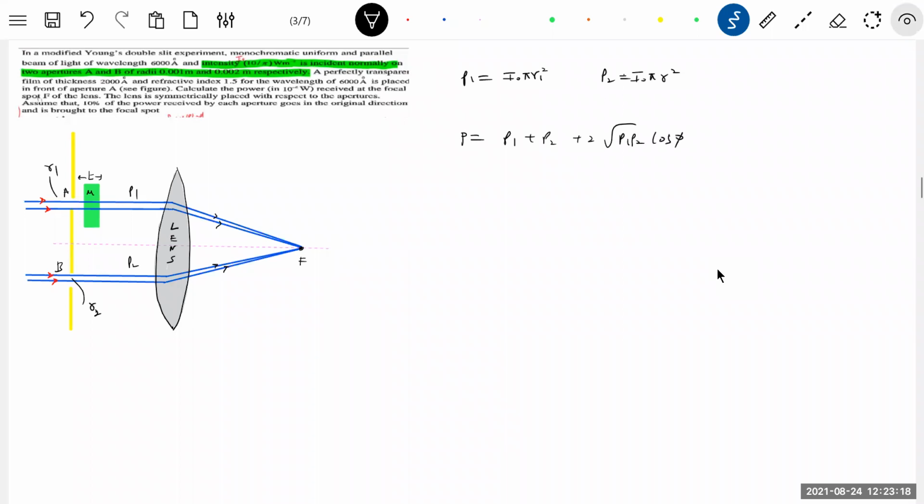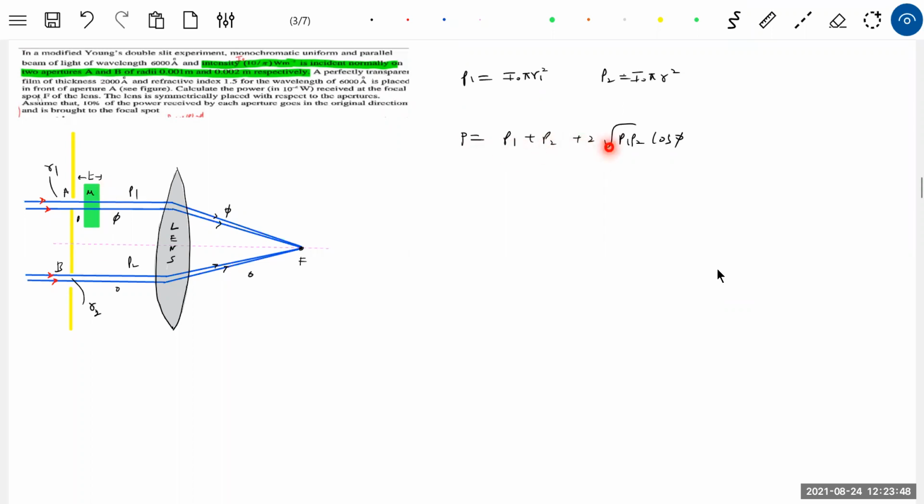Straight away you can accept, sir. Are you sure? Power is a scalar, and how are you adding it as if it is a vector? The reason for that: this will have a zero phase. By the time it crosses here, it will acquire a phase angle. Please notice this. This is very important. So the two waves now arrive here with a phase angle phi. Why this phase angle? Because of the path difference. Who will provide this path difference? This is a slab.